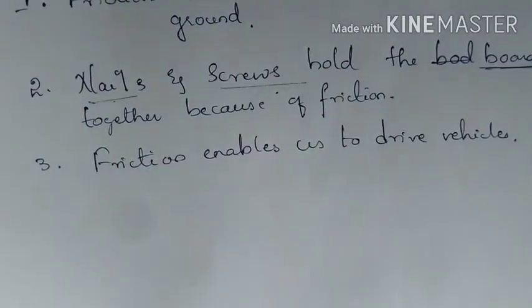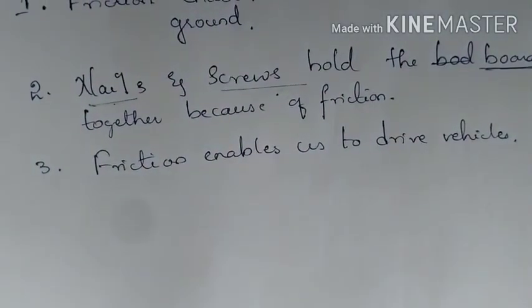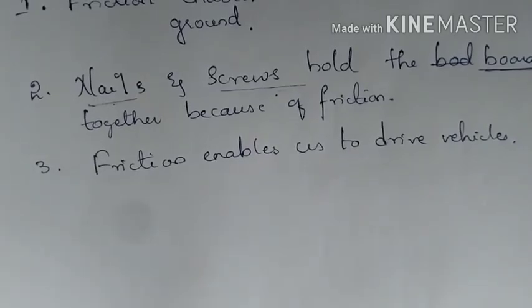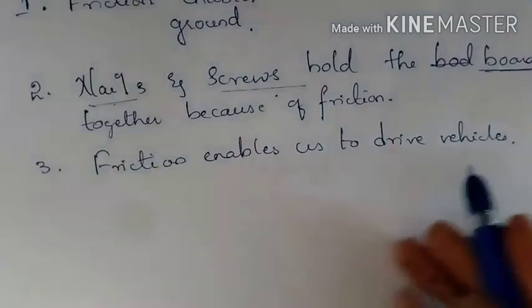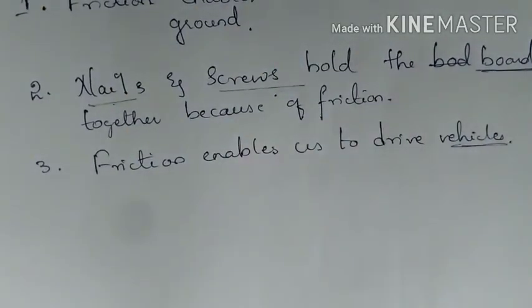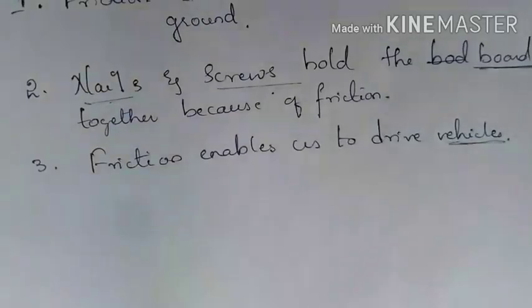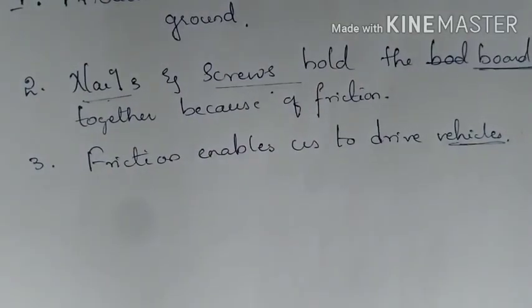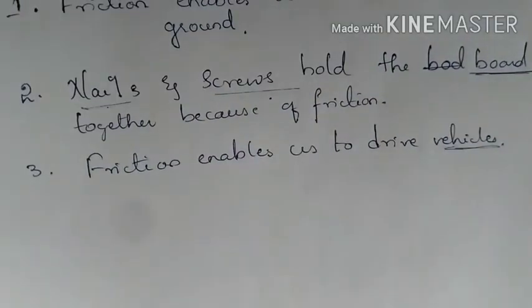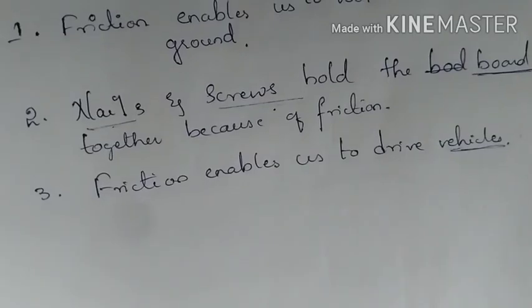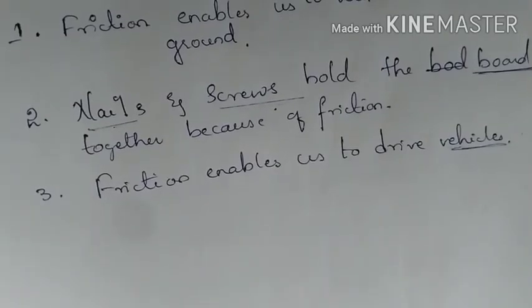In the absence of friction, it will not be possible for us to stop the vehicle because the brakes will not work without friction. If there is friction, then the brakes will work and the vehicle comes to rest, or the vehicle stops. So this is the advantage of friction.